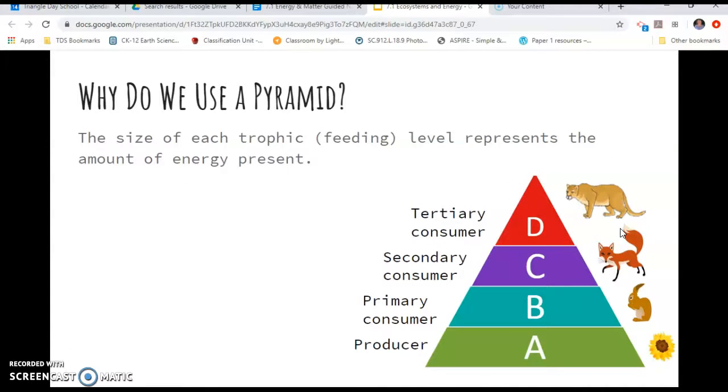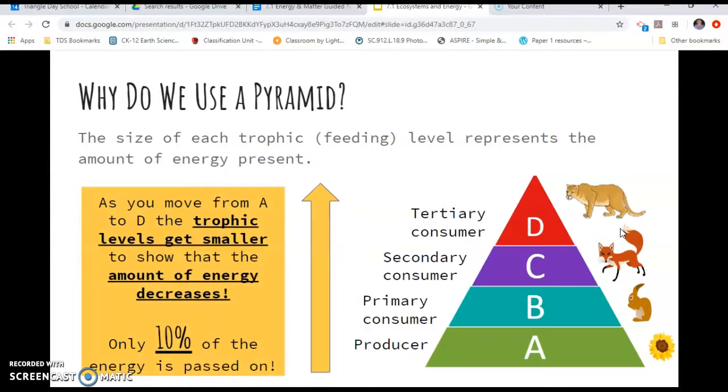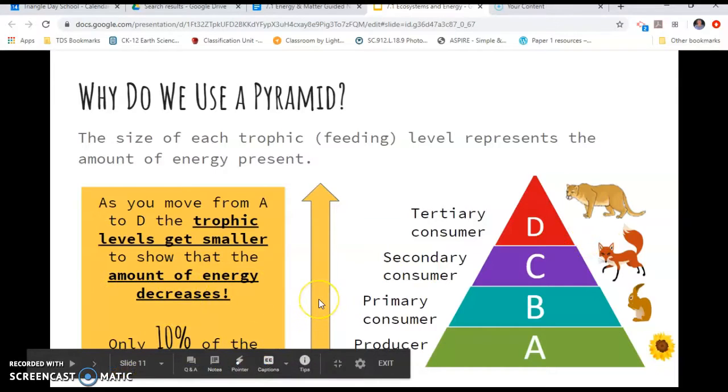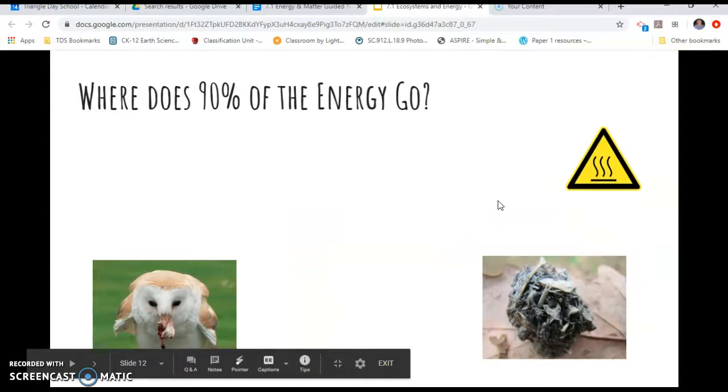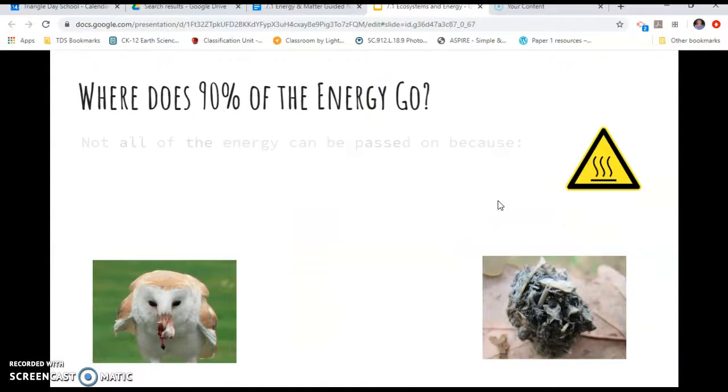The size of each trophic level or feeding level depends on the amount of energy present. So as you move from trophic level A to D, the trophic levels get smaller, and this is to show you the amount of energy actually decreases as we move up. There's only about 10% of the energy that's passed on. Star that, highlight it, circle it, whatever you need to do. Only about 10% of the energy is passed on from one to the next. And that is because most of that, where does the other 90% go?